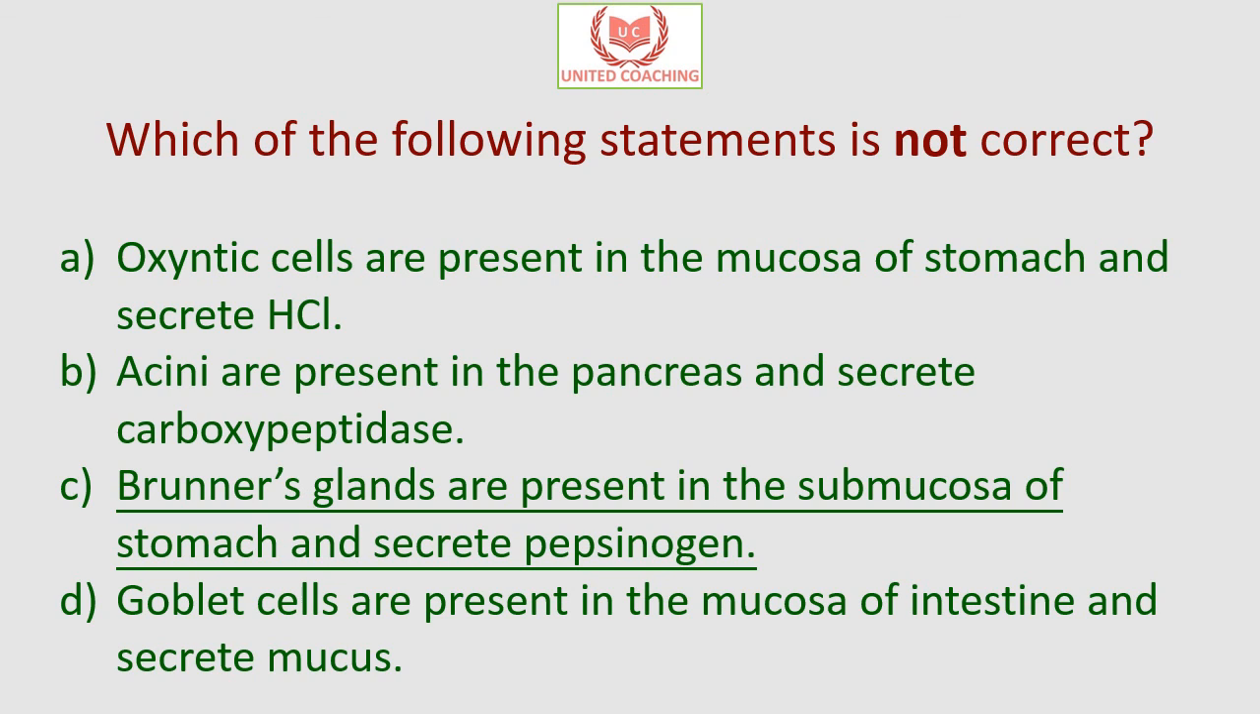That option is incorrect. The Brunner's glands are branched tubular glands which occur only in the duodenum. So they are not in the stomach but in the duodenum, and they secrete an alkaline fluid called mucin which protects the mucosa from the acidic stomach contents entering the duodenum. So the incorrect option is Brunner's glands are present in the submucosa of stomach.